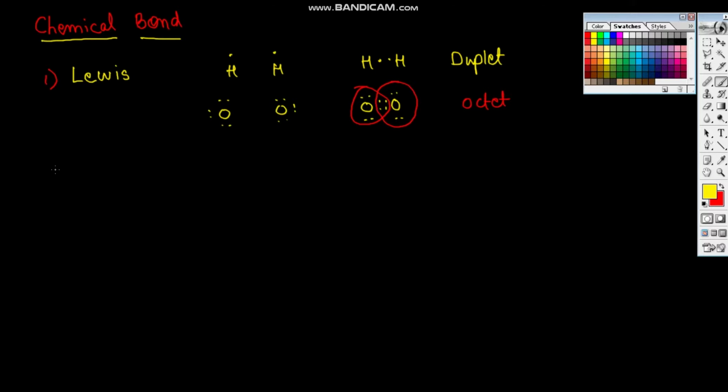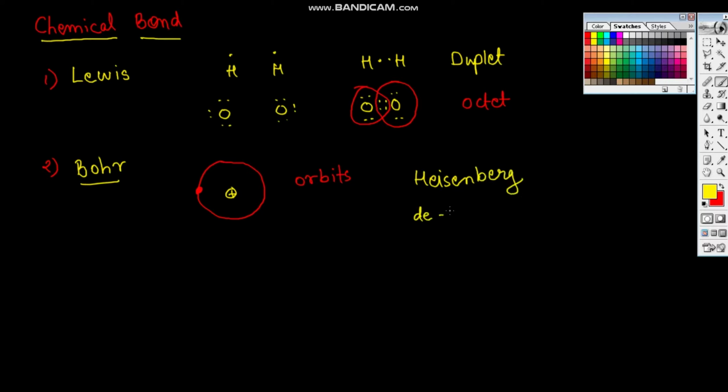Next, the atom picture totally changed when Bohr introduced a nucleus and an electron revolving around it in a fixed path called orbit. This theory, however, failed to explain Heisenberg's uncertainty principle and de Broglie's wave hypothesis. Both of these are based on the wave nature of matter.